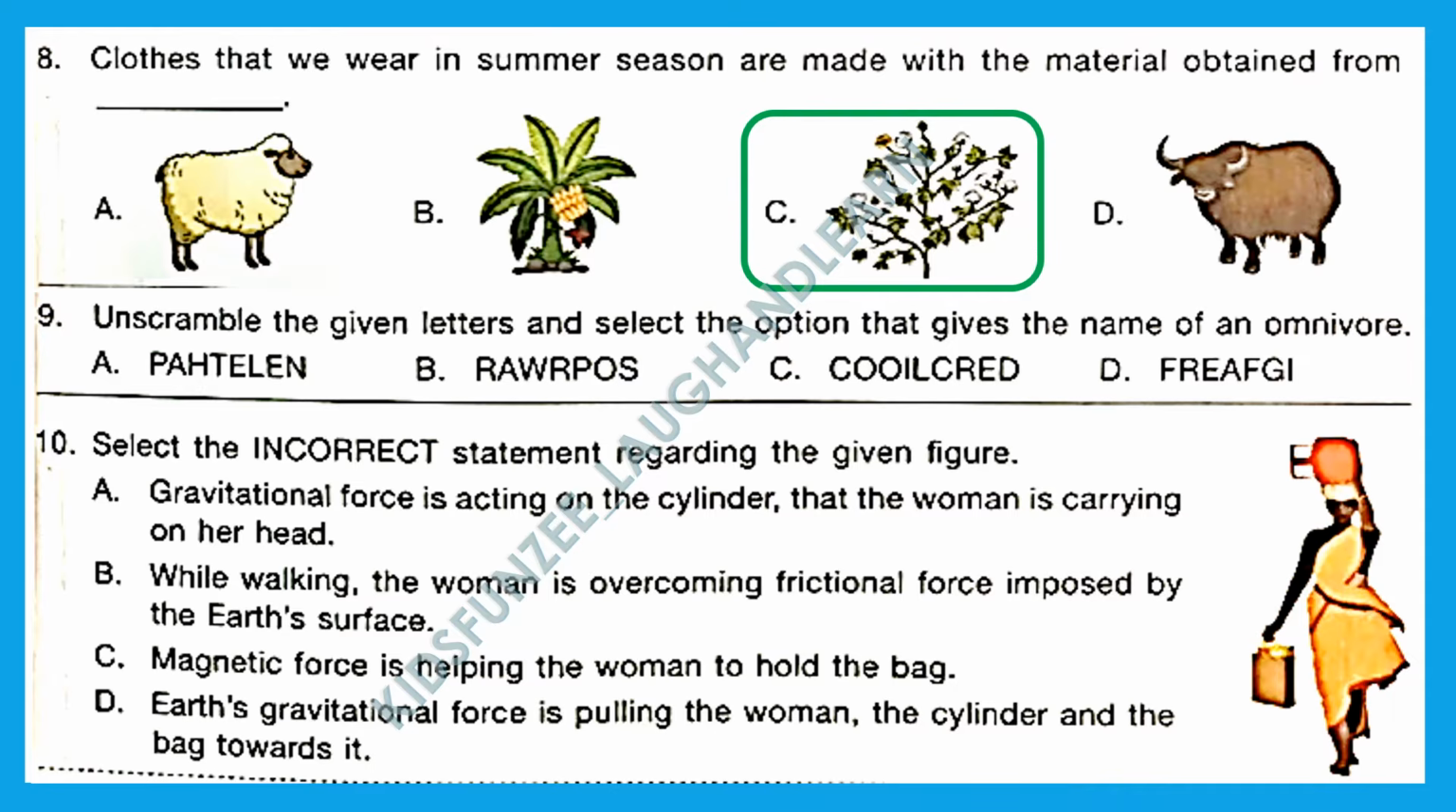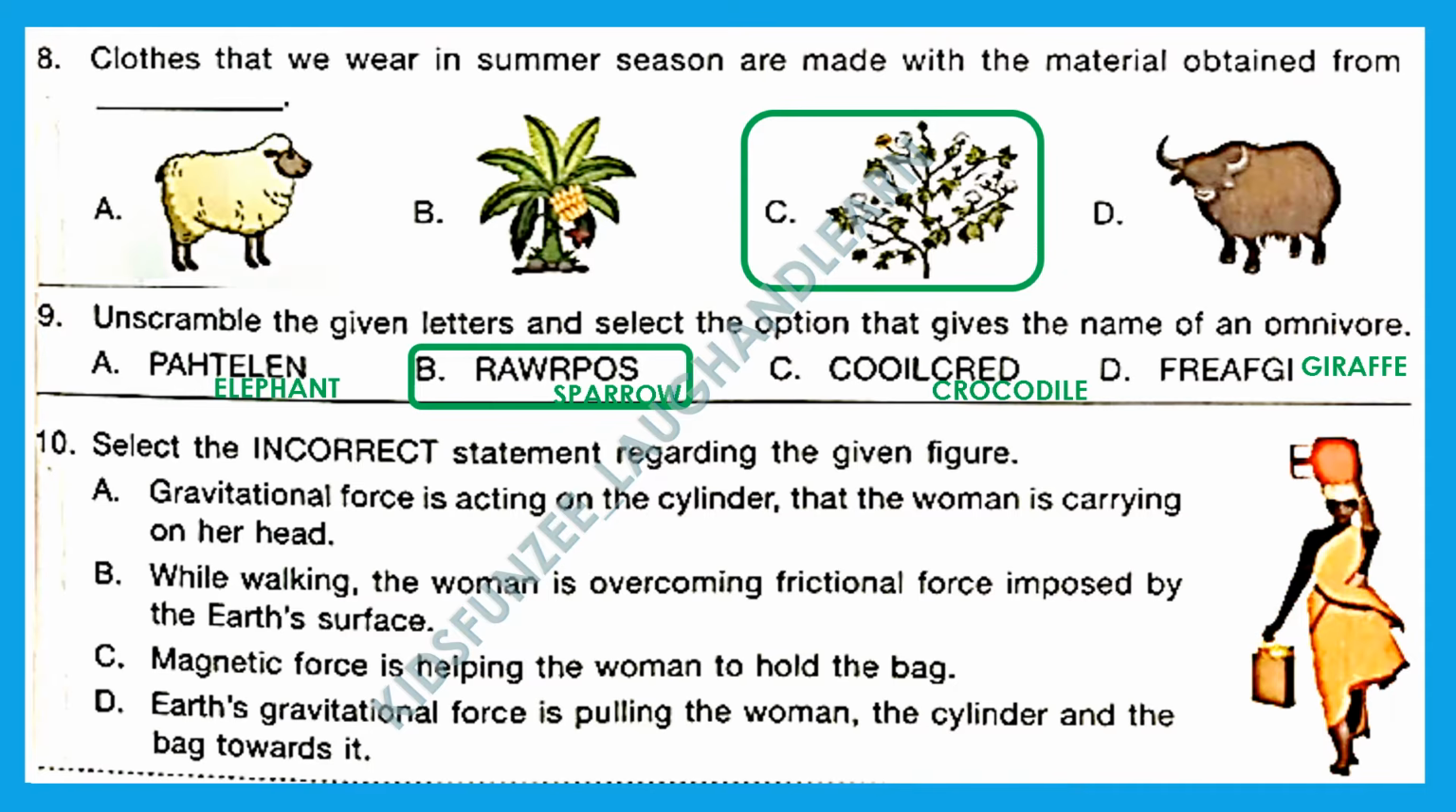Question 9. Unscramble the given letters and select the option that gives the name of an omnivore. Omnivore means they eat both plants and animals. A will give us elephant. B is gonna give us sparrow. C will give us crocodile. And D will give us giraffe. So here the right answer is option B, sparrow. Sparrow is an omnivore.